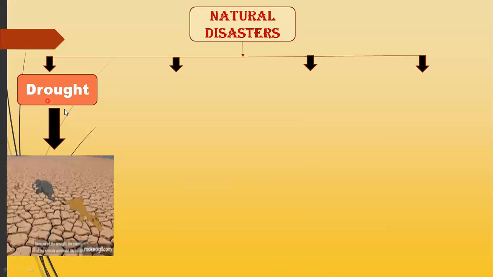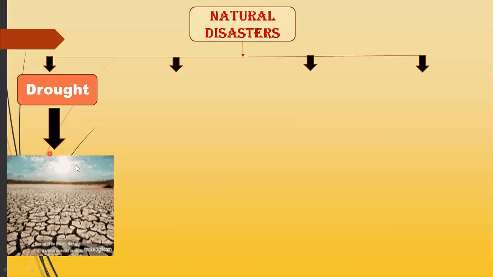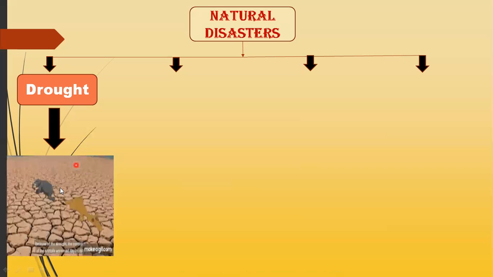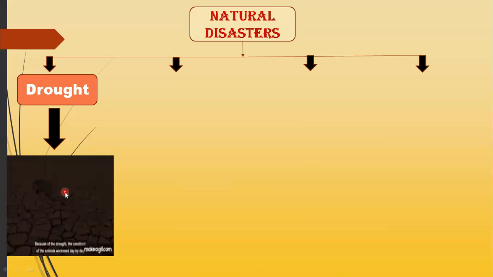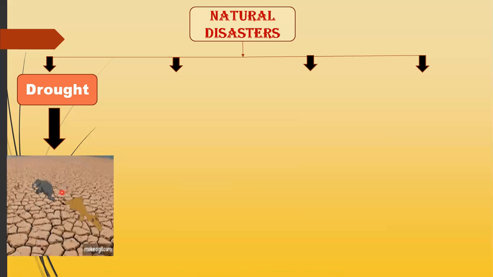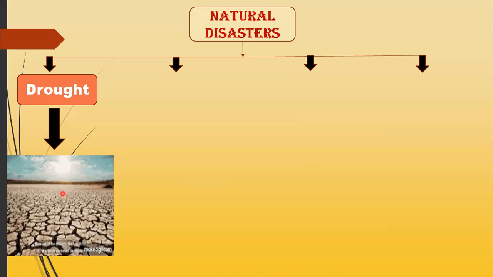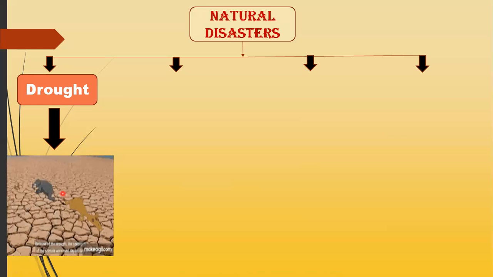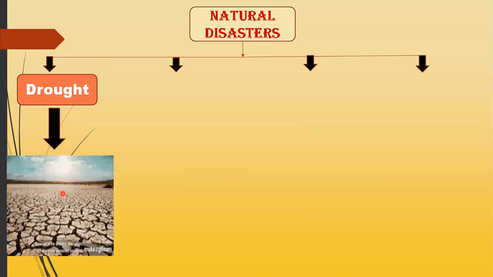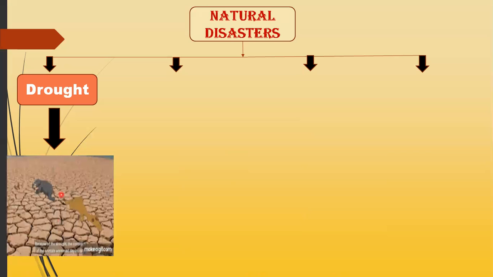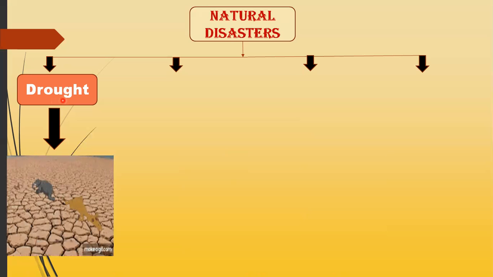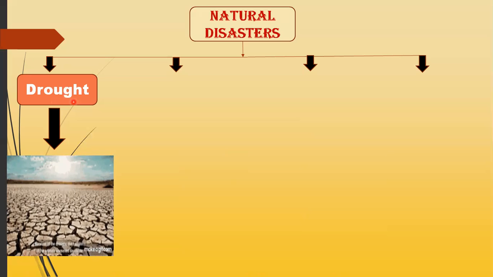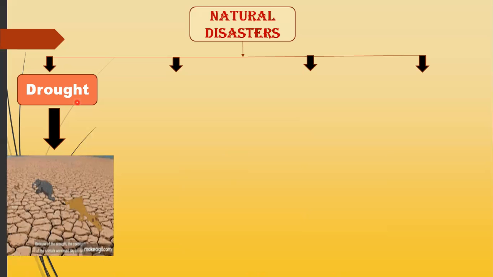So when there is no rain, it means there will be no water. There will be no water in the ponds that are present in these areas. So when there is no water in the ponds, what will happen? The water animals and the plants that are present in the ponds will begin to die. And some animals will also begin to die due to the shortage of water, or some move to another place or another habitat that is safer for them. So we can say that drought is a very important factor that causes change in the population of a habitat.